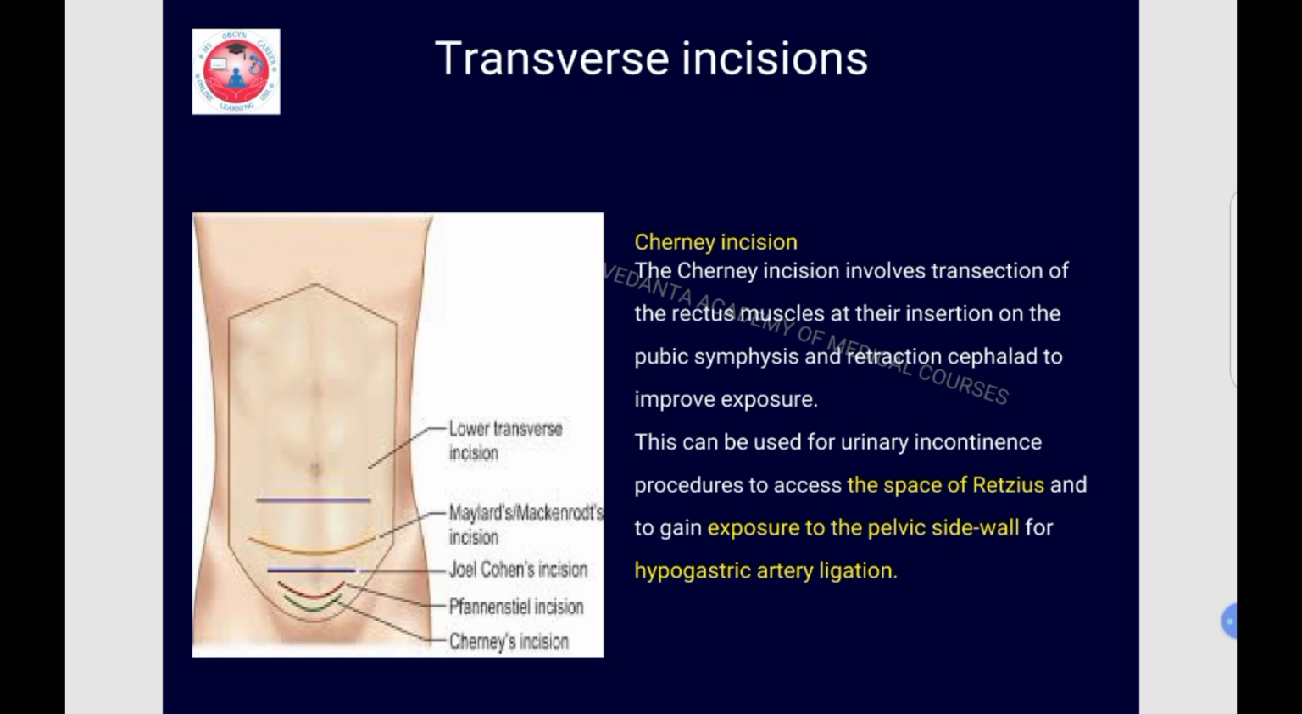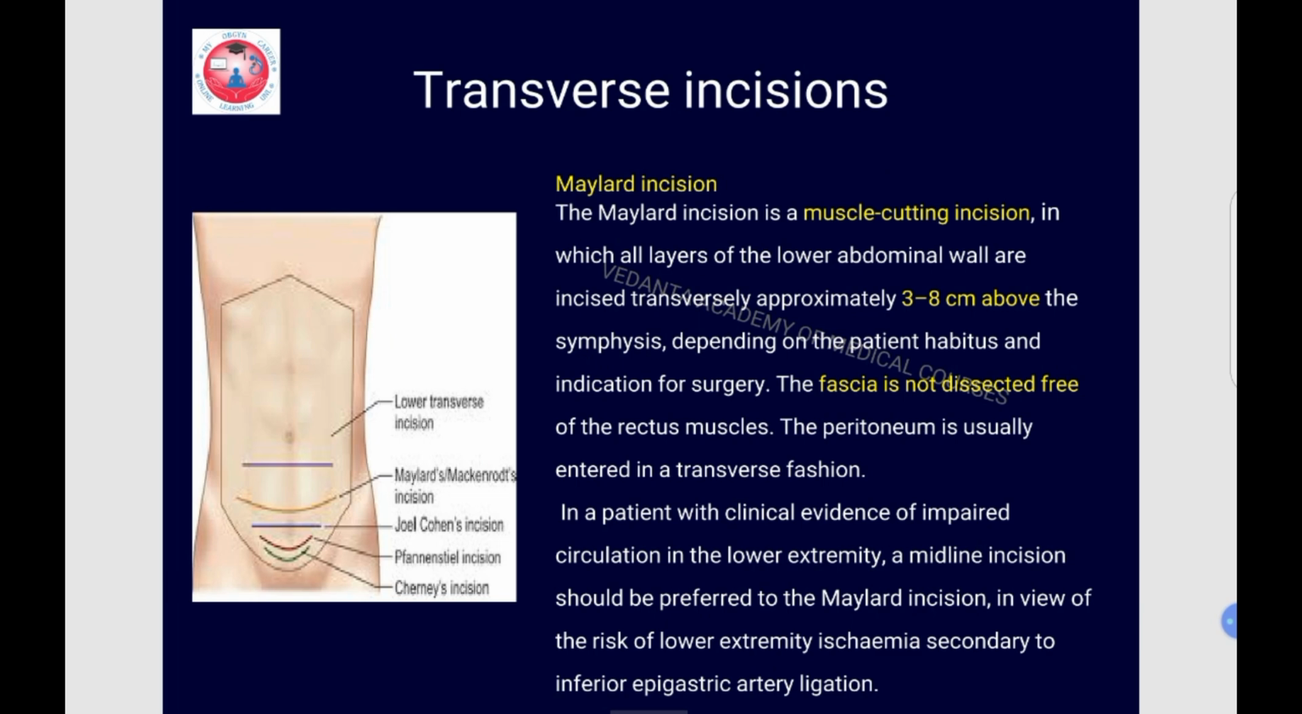So remember, you may be asked about the incision and in which operation this incision is preferred. So this Cherney's incision is used for urinary incontinence procedures to access the space of Retzius and gain exposure to the pelvic side wall for hypogastric artery ligation. And what is the peculiarity? It involves the transection of the rectus muscle at the insertion on the pubic symphysis and retraction cephalad.